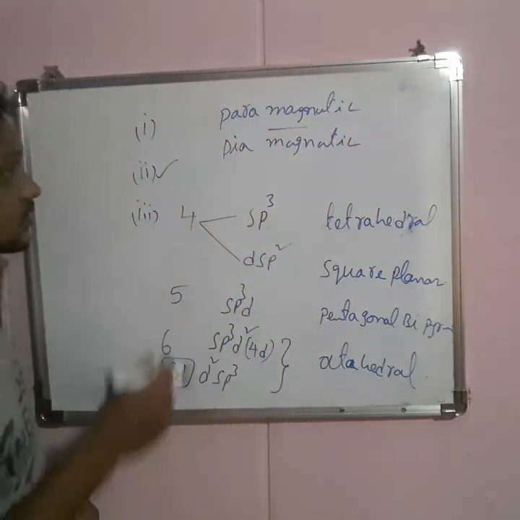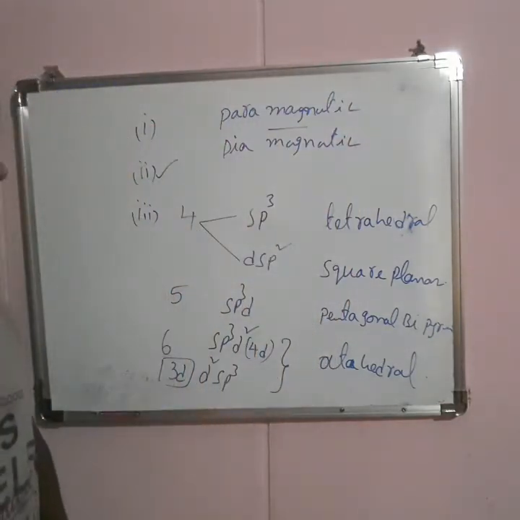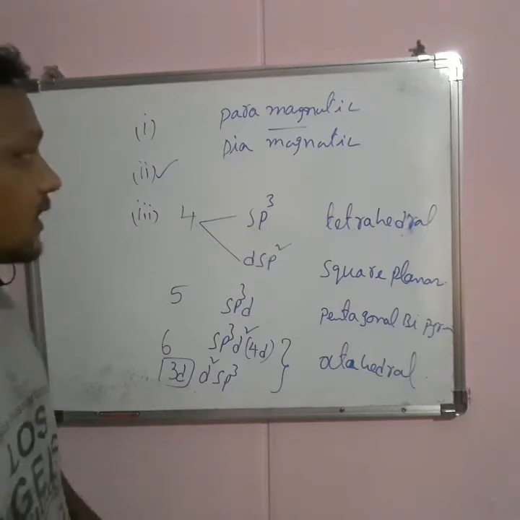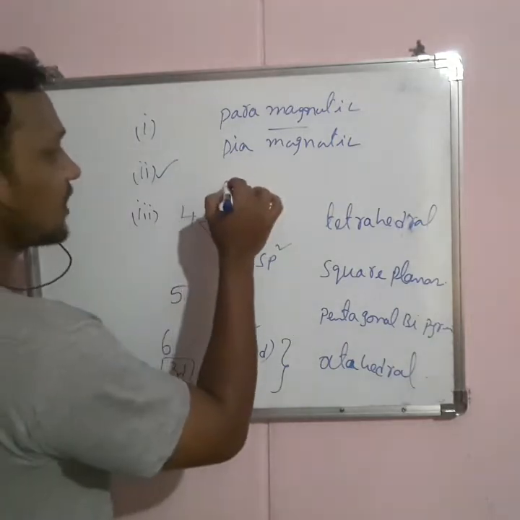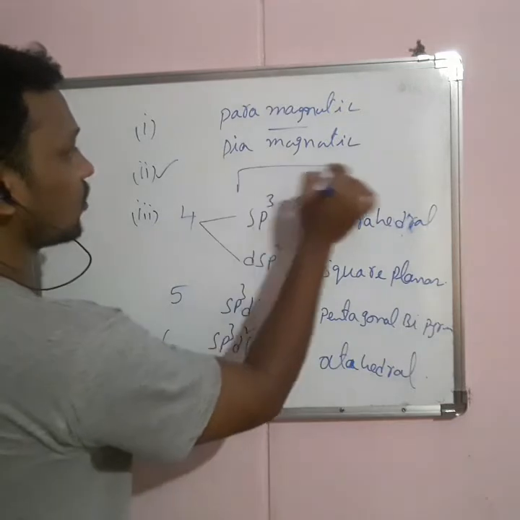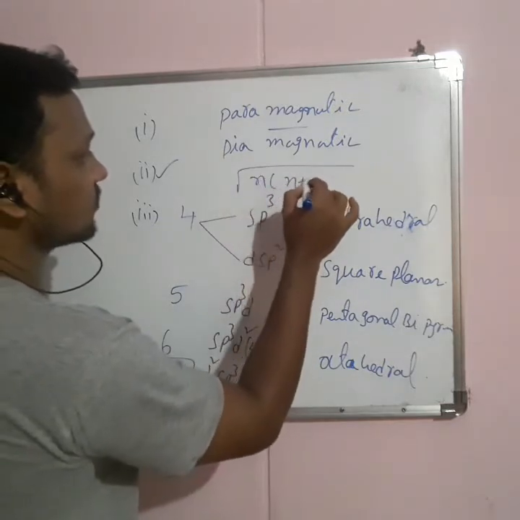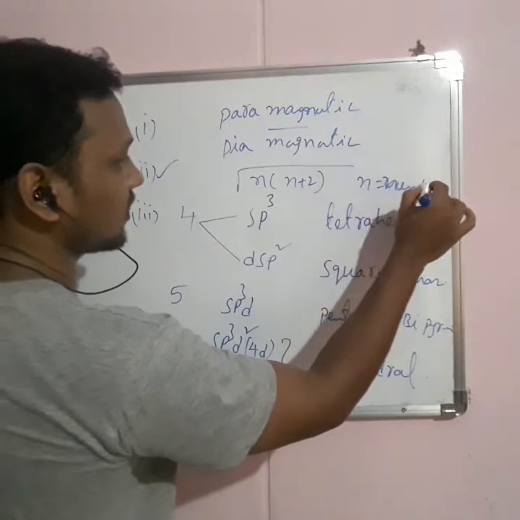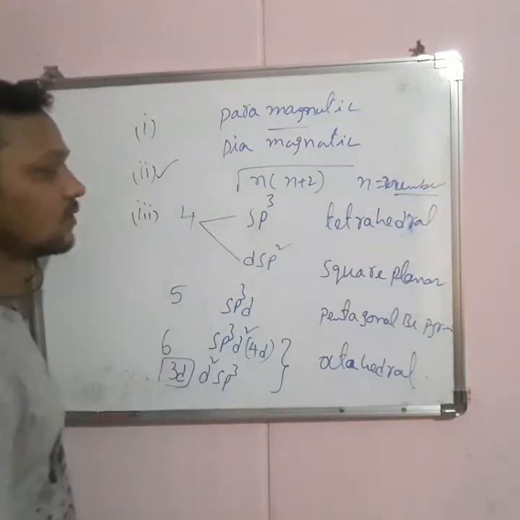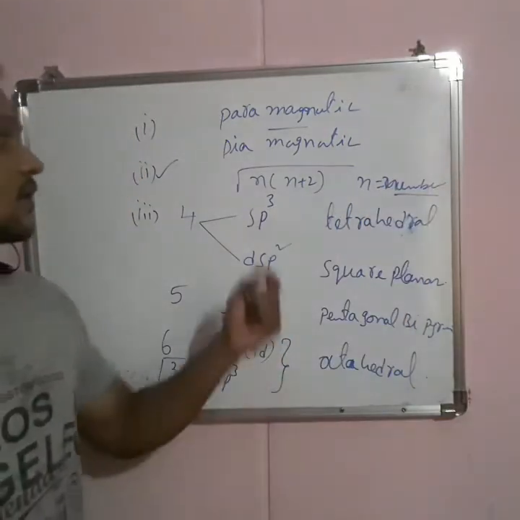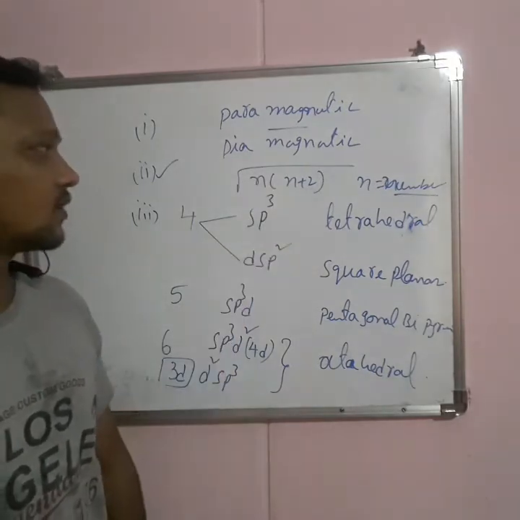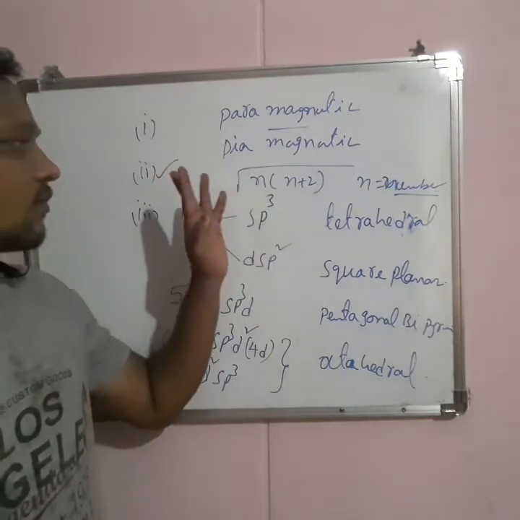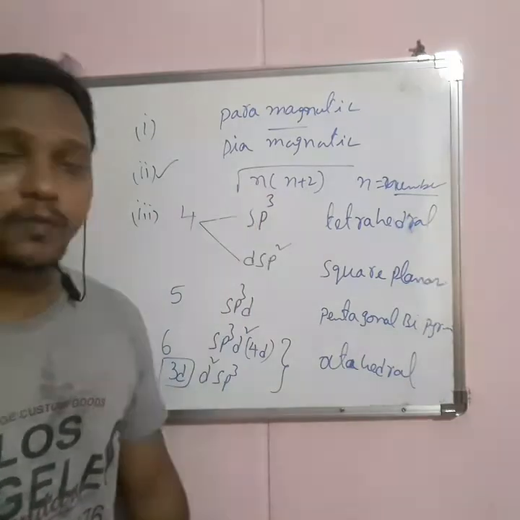The paramagnetic character can be measured by the Bohr magneton value, which is represented as root over n into n plus 2, where n is the number of unpaired electrons. So this is the formula for calculating the Bohr magneton value.